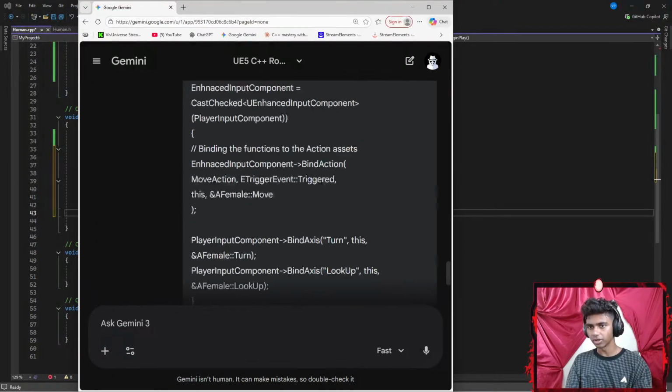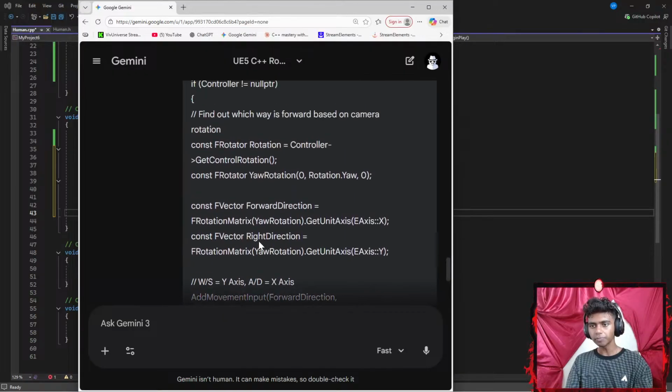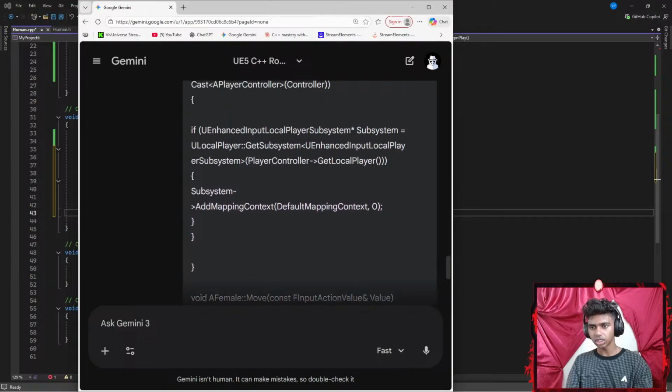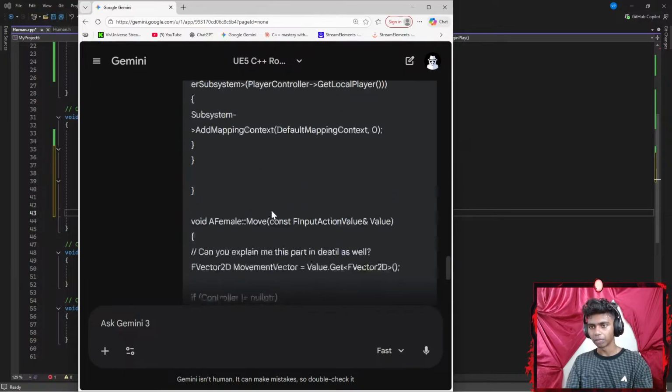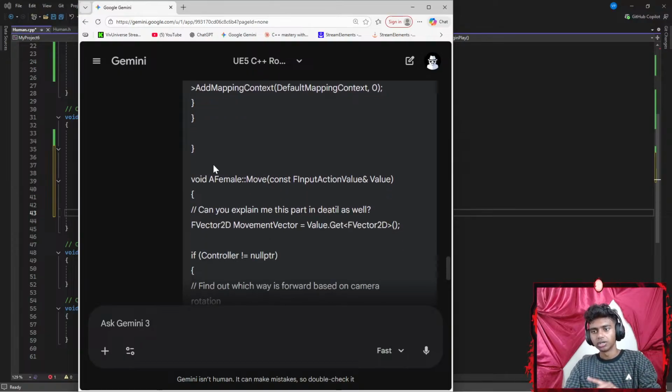all the way up here. There we go. For my second block, once I'm done with my begin play right here, this is where I'm done with my begin play. Next up, I define the move function, or basically the move function that I've declared in my header files. I'm going to define it here.